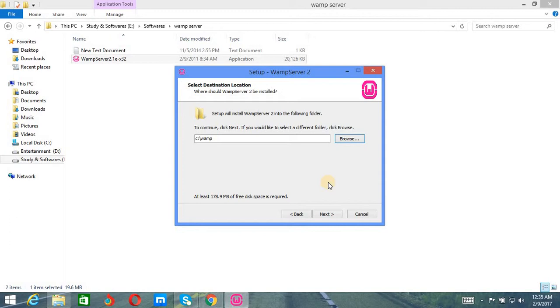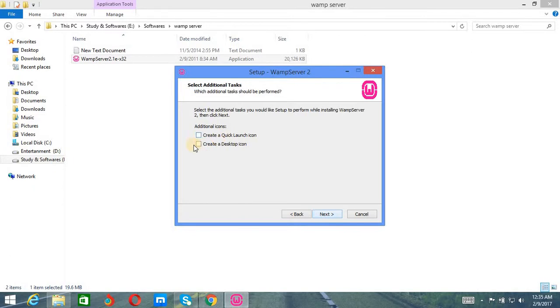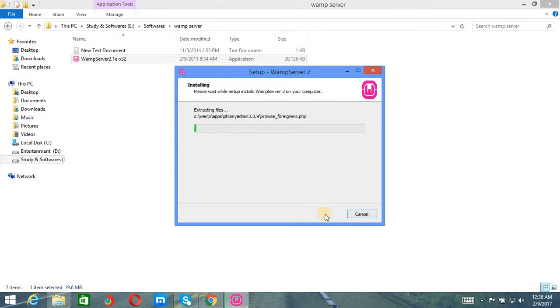But if you have a large project, then install it somewhere else, so that if your system crashes, you do not lose your data. Next, I will create a shortcut on the desktop. So let's try. It will take a couple of minutes to install.